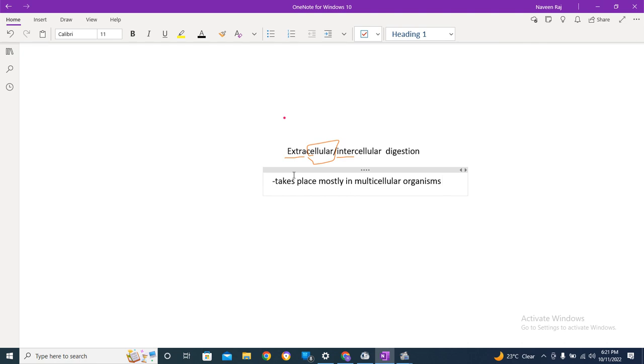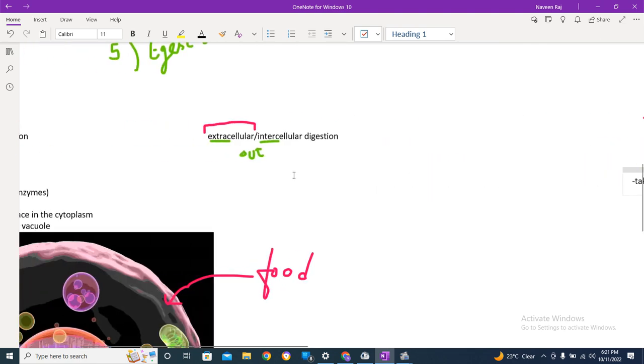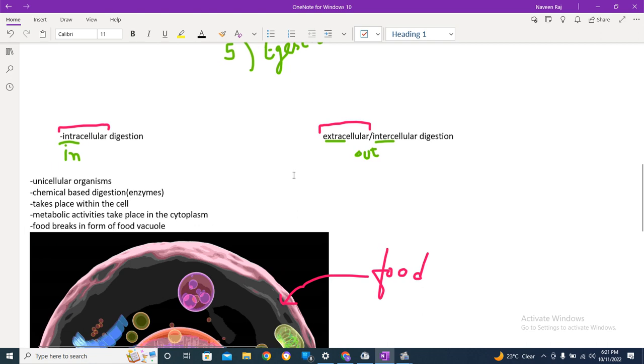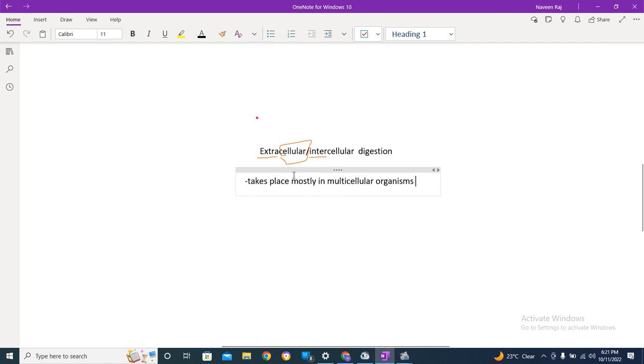In intracellular digestion, we've got simple food substances which are directly diffusible into the cell, but over here we have got substances which are not directly diffusible, and they need to pass through a proper system, and that would be occurring all outside the cell.